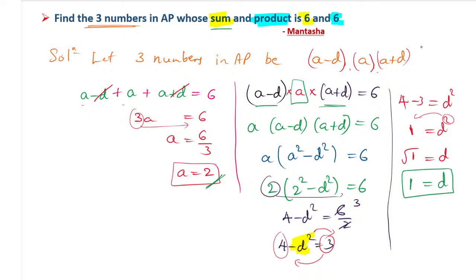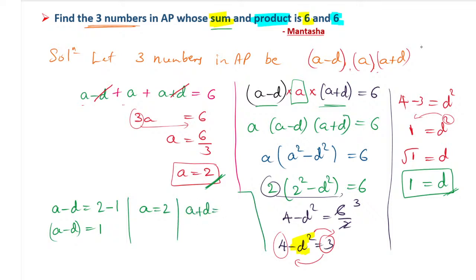So A value is 2 and D value is also 1. Now you can find the three numbers. The first number is A minus D. In that, A value is 2 and D value is 1. So the first term, A minus D, is nothing but 1. The second term is A only, and A is equal to 2, as we already have taken. The third term is A plus D, that is nothing but 2 plus 1, which is 3. So the three terms are 1, 2 and 3.